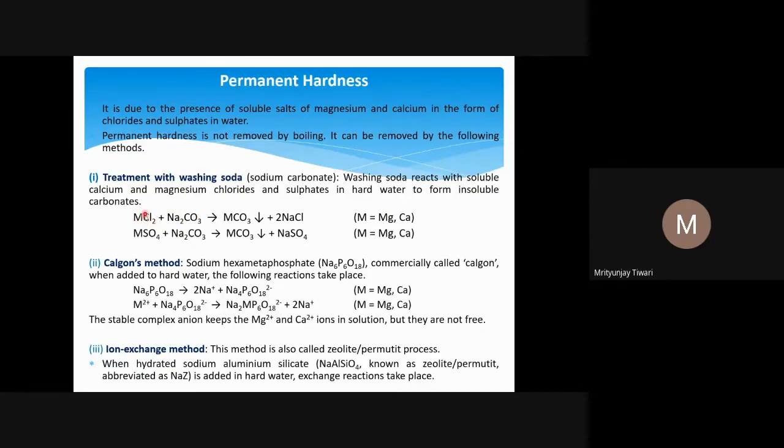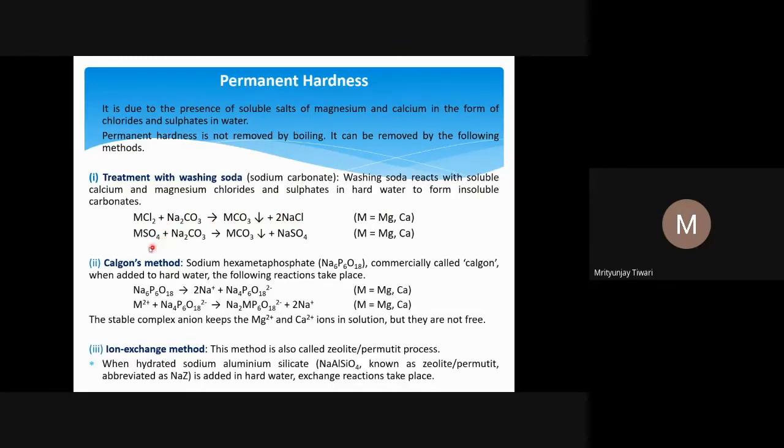Magnesium or calcium carbonate is formed, which is insoluble and precipitates out, and NaCl forms. Even if NaCl is there, it doesn't cause hardness, because sodium doesn't form a stable coordination complex with the stearate ion of the soap. So even if it is there, that's not a problem.